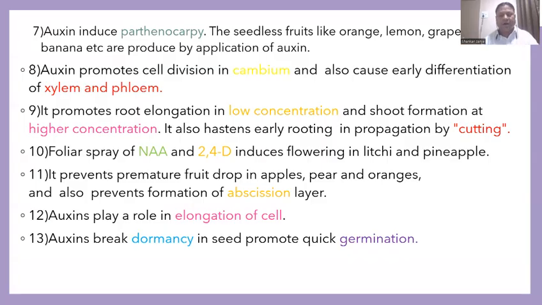But here, auxin is used to prevent fruit drop in apples, pears, oranges, as well as to prevent the abscission layer, especially the leaf fall also. The next one is that auxin plays an important role in elongation of cells. Enlargement and elongation both are controlled by auxin. And the last is that auxin breaks dormancy in seed for immediate germination.